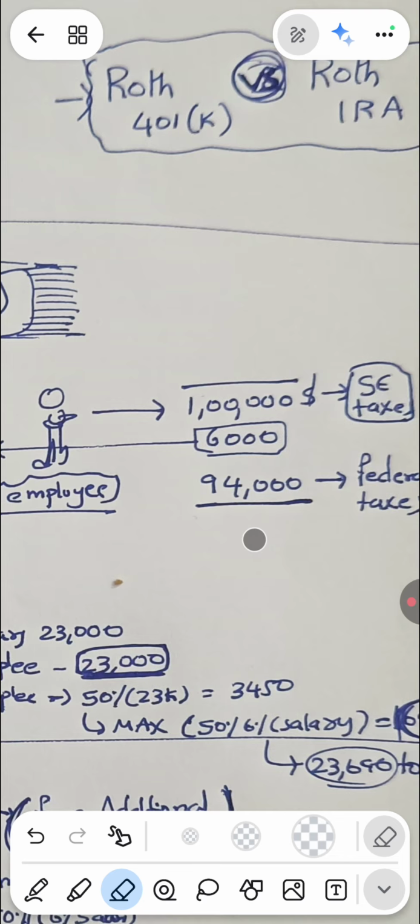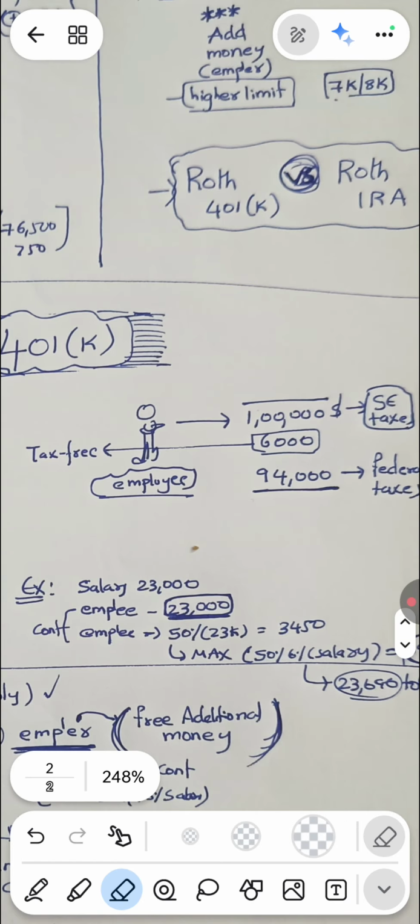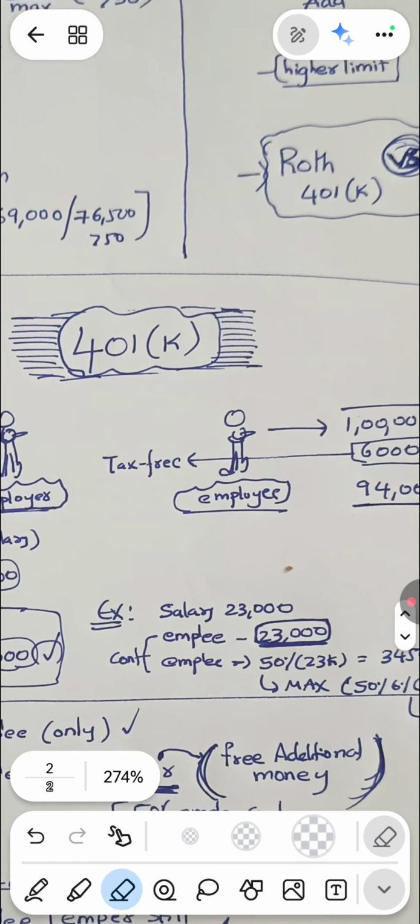The $94,000 is what the employee gets, and this is what is taxed for the purpose of federal taxes. But for self-employment taxes, the whole $1 lakh is charged. The employer will withhold self-employment taxes at the rate of 15.3% on the whole $1 lakh, but for federal taxes only $94,000 is considered. That means the $6,000 is tax free to the employee. Now you are clear up to here.